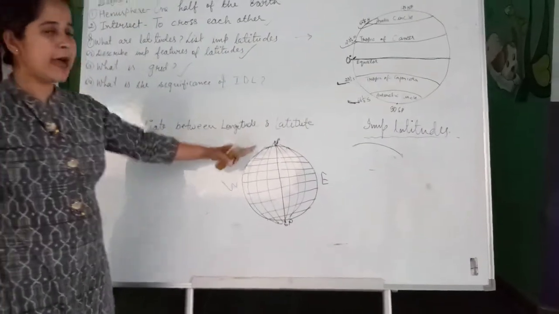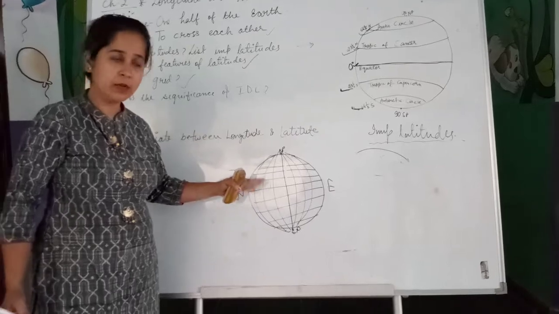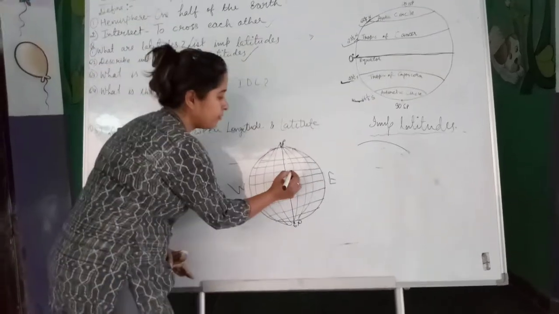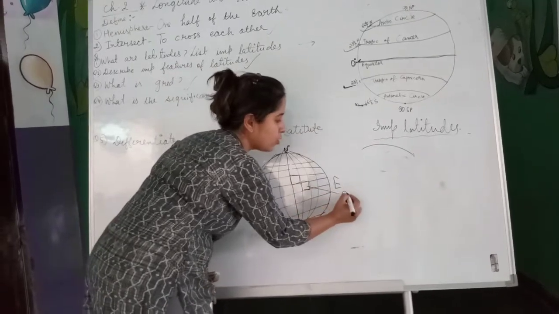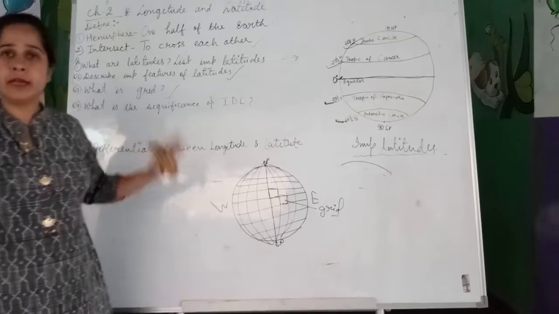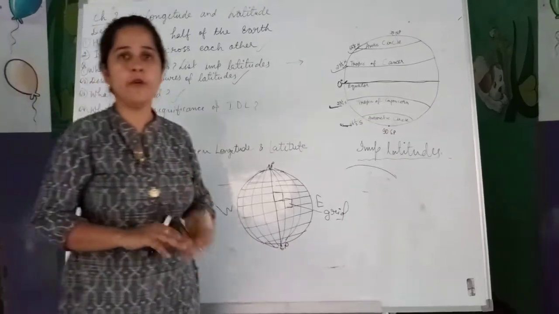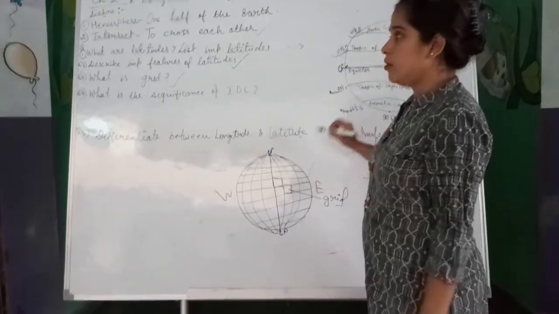Now see, they have crossed each other. All latitudes and longitudes have crossed each other. Now what are they forming? They are forming these small boxes, and these small boxes are called grid. Yes, now we can say that a grid is the network of all longitudes and latitudes. This is all about grid.